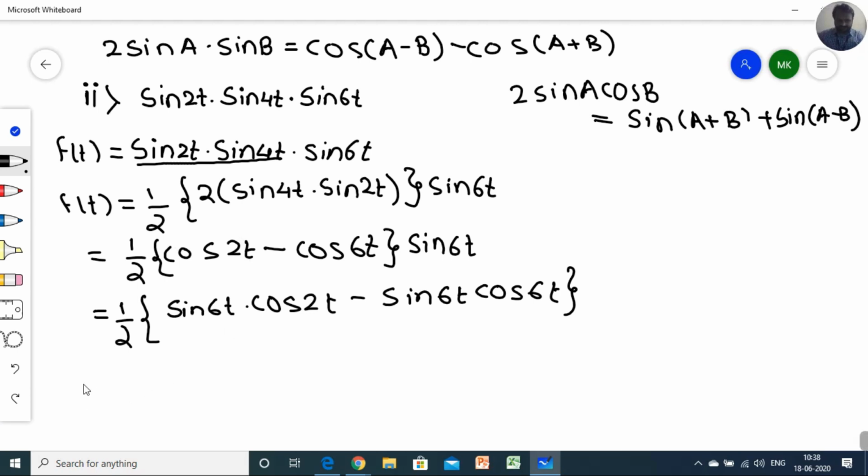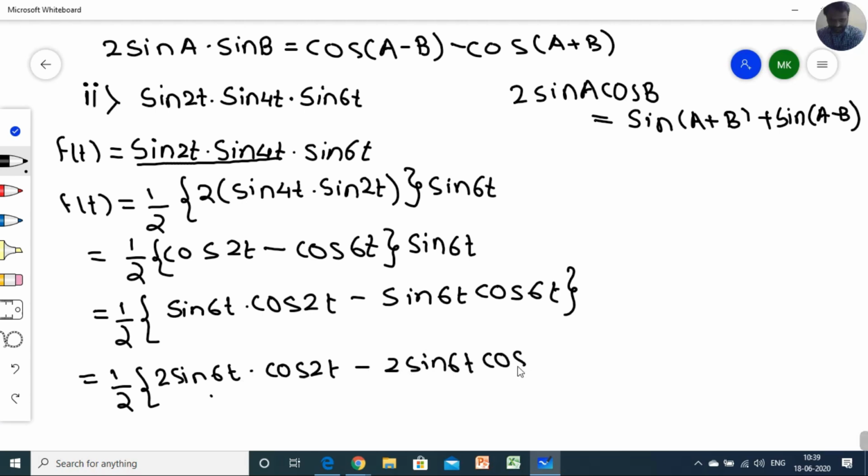So similarly again you have to multiply and divide by 2. So 1 by 2, 2 sine of 6t into cos of 2t minus 2 sine of 6t into cos of 6t.